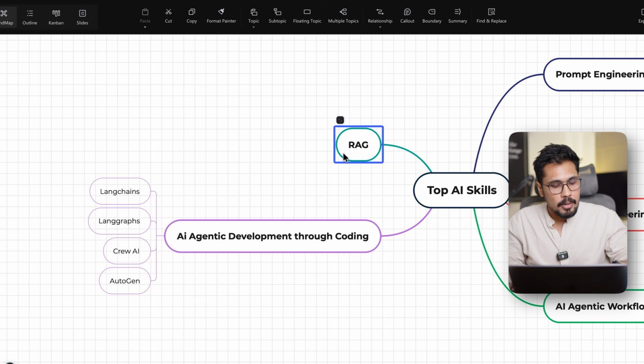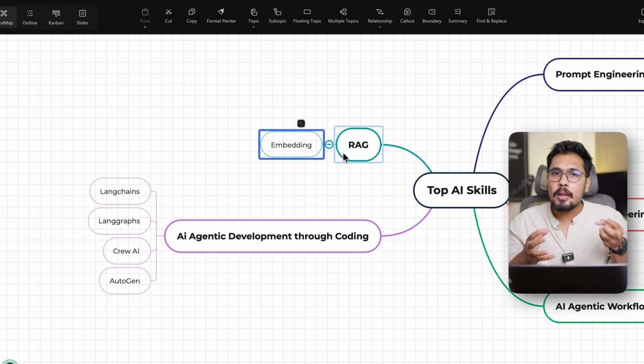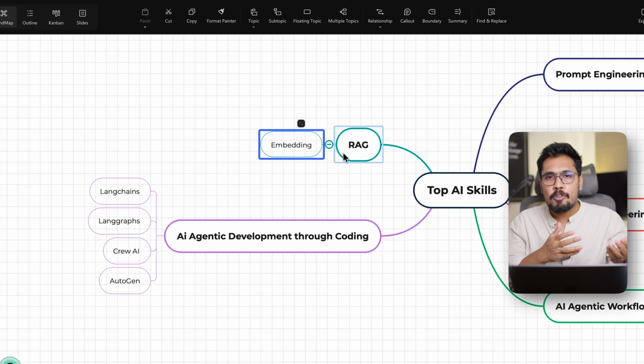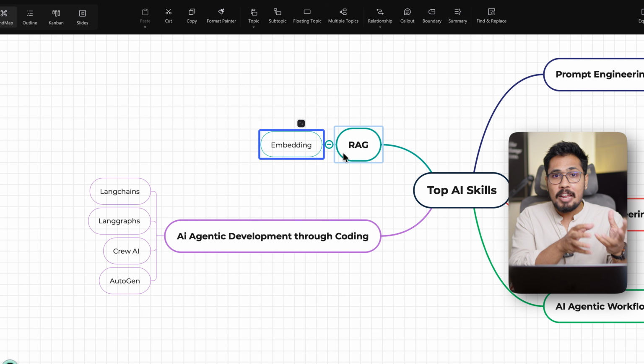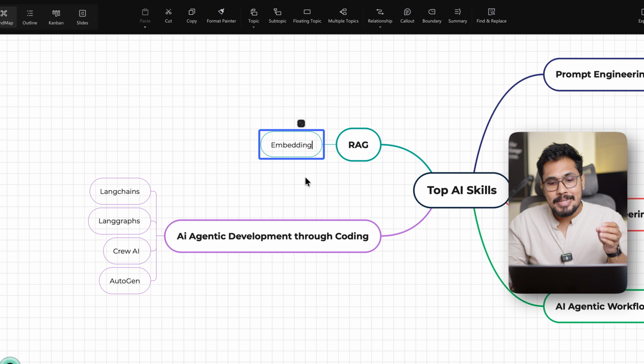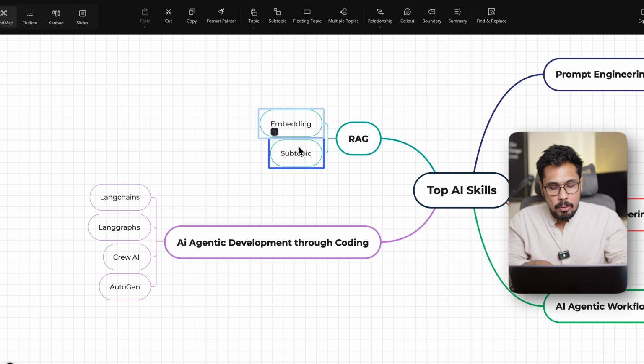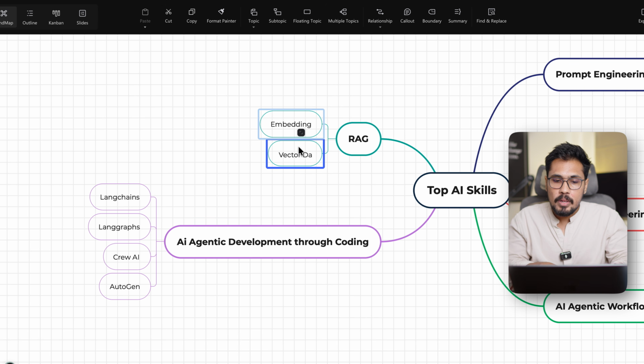For RAG architecture, you need to learn concepts like embedding. So what is embedding? Your LLM model is going to consume alphabetical data. You are trying to provide a prompt in alphabets, but your LLM models don't know alphabets. They know data in numbers. The process of converting alphabetical data into numbers, we call embeddings. And these embeddings need to be stored somewhere, so we call it a vector database.